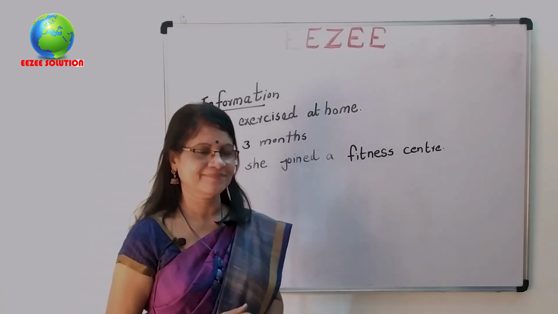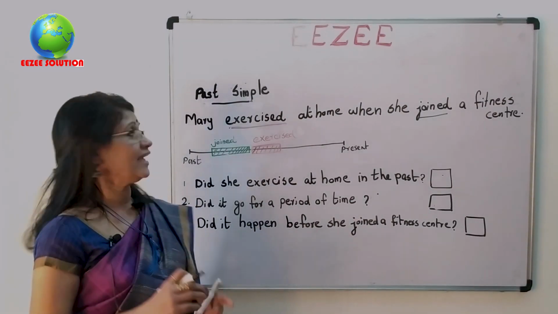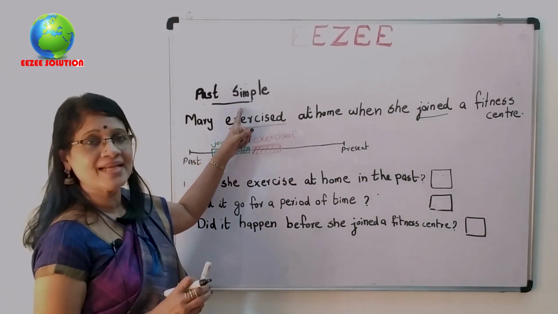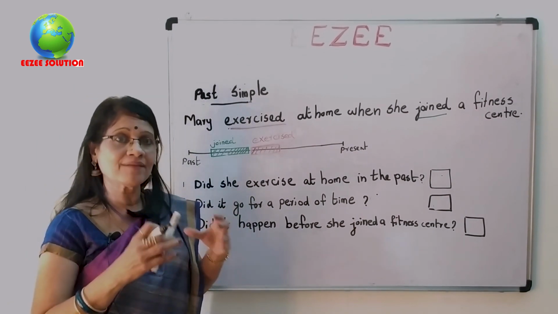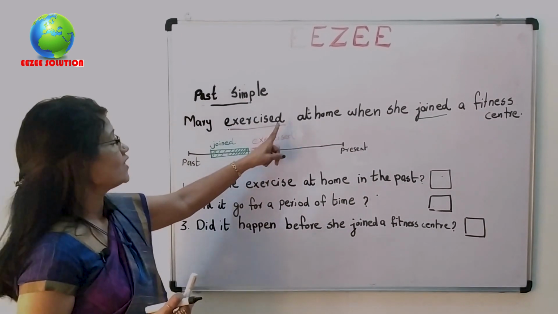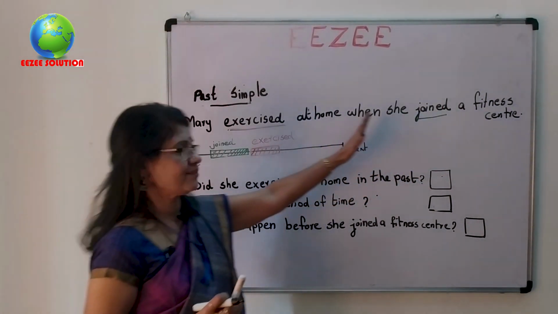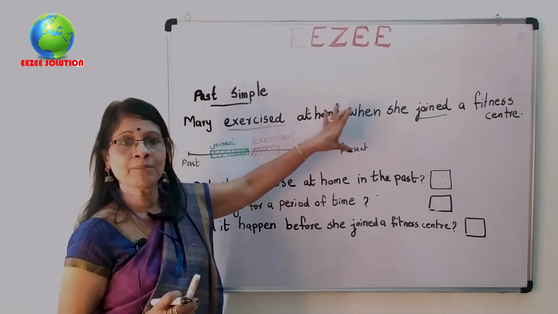Let's see if past simple tense can convey the story correctly. Mary exercised at home when she joined a fitness center. That is the sentence in past simple.